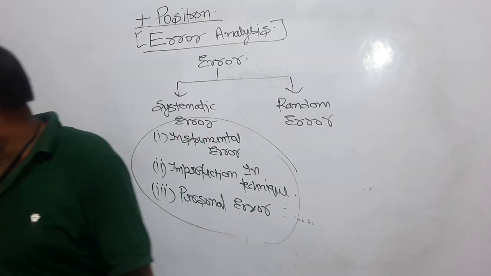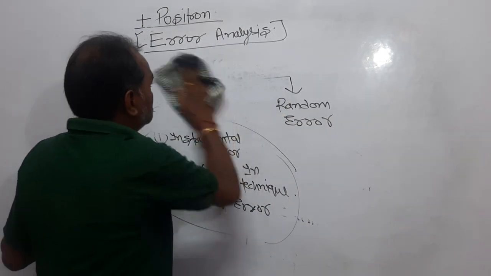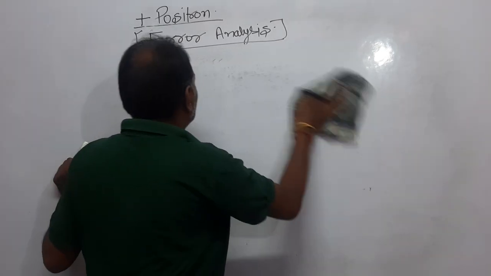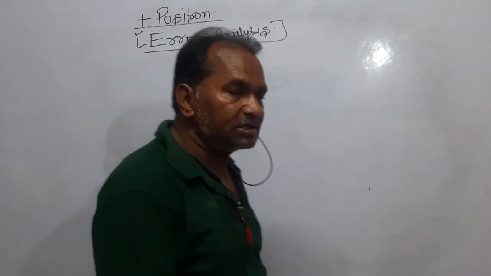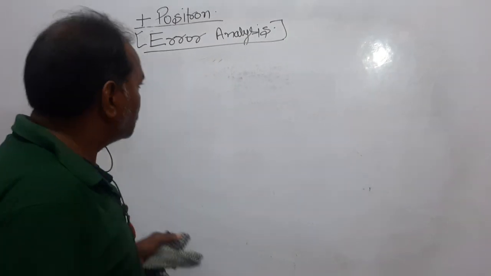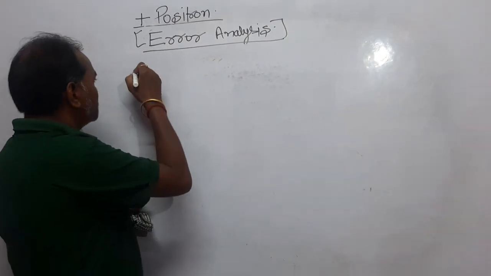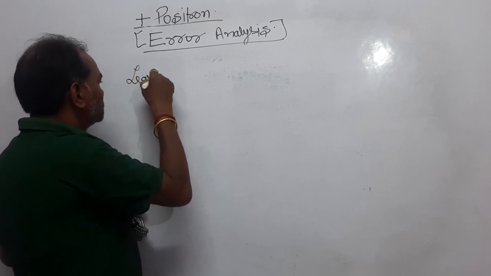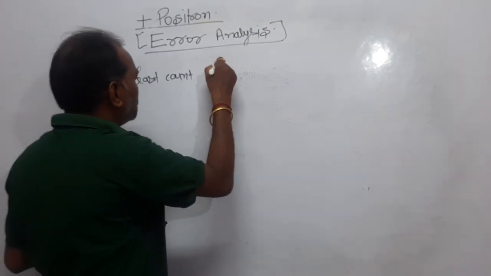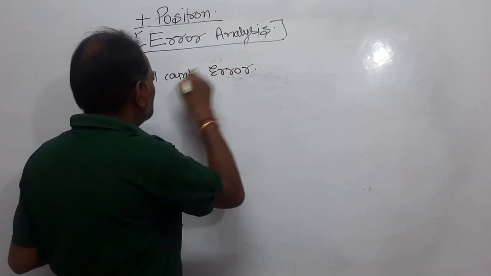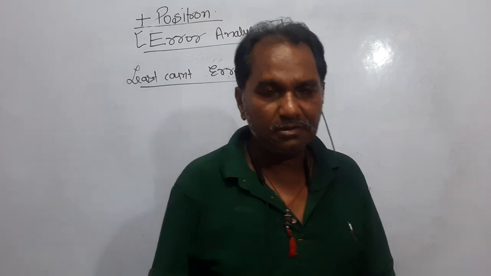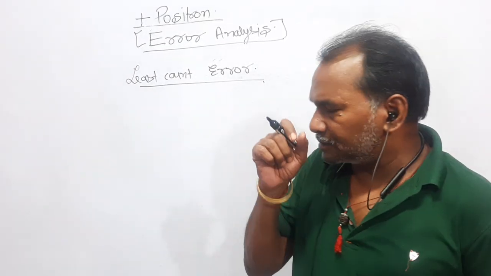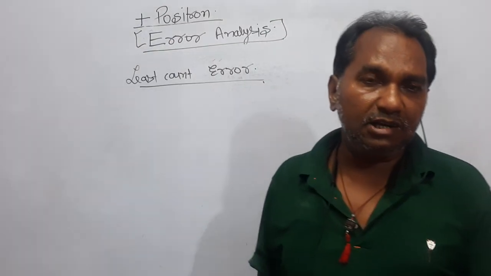Now let's move further. Dear students, let's move further with types of error. One very important error is said to be the least count error. This is very important in physics. First, let us discuss what is called least count.